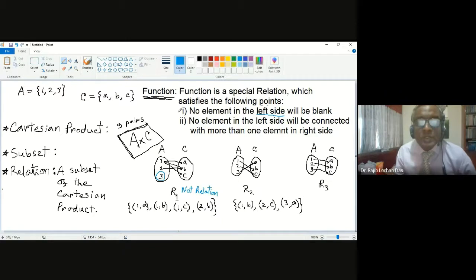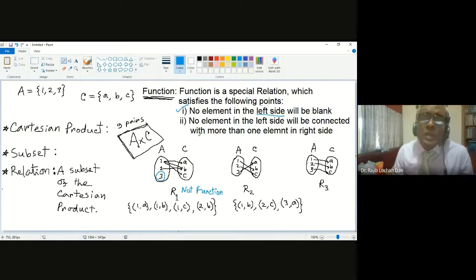We have checked only condition number 1, and we see R1 is not a function. It is a relation, of course, but not a function. There is no condition for a relation. So I can write R1 is not a function. R2 may be a function, maybe not. We need to check the second point.